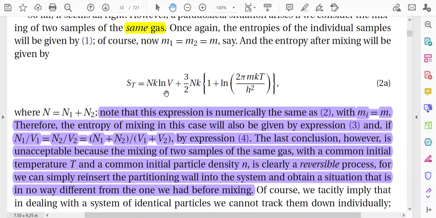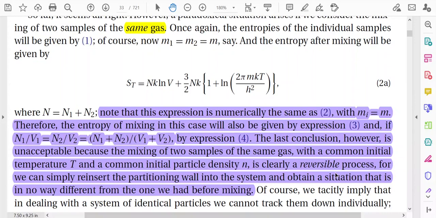But this conclusion is unacceptable, because the mixing of two samples of the same gas with a common initial temperature T and a common initial particle density N is definitely and clearly a reversible process. The mixing of the same gas is certainly different from the mixing of different types of gas.